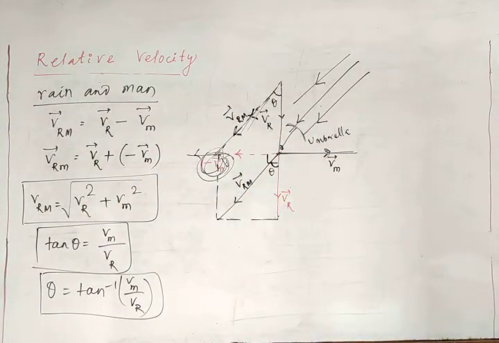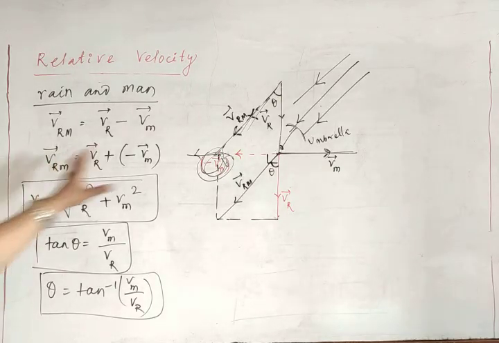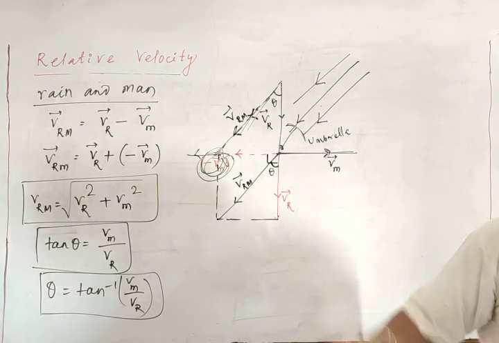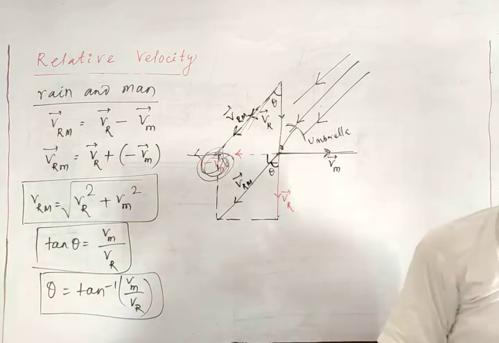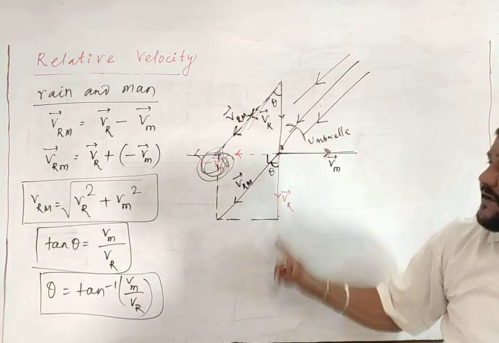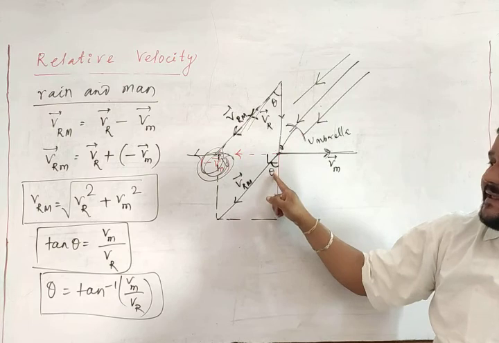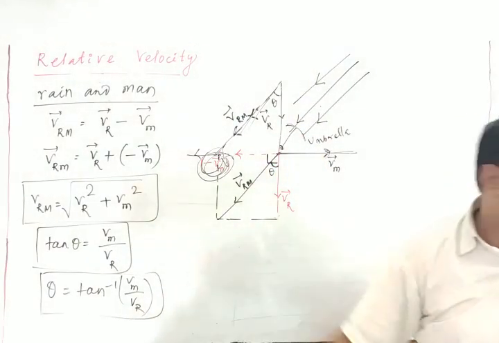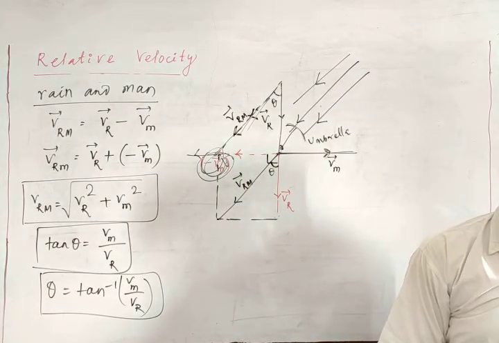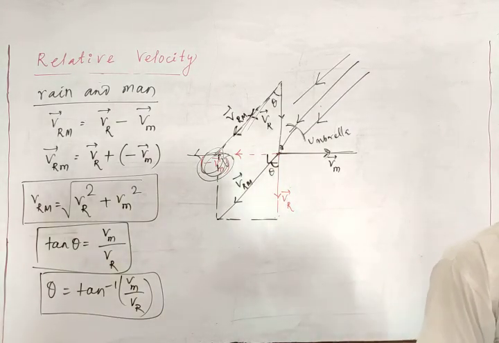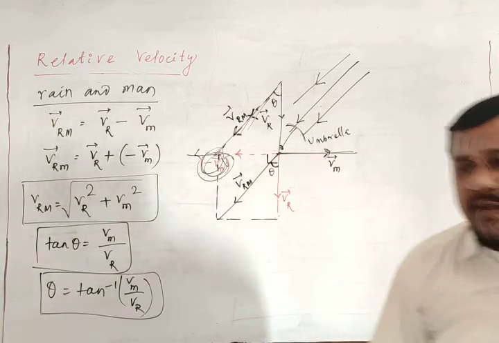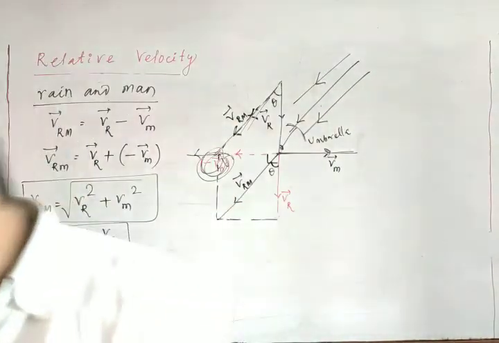So in this way, you can calculate the rain and man problem. We can say that the man should hold the umbrella at an angle of tan inverse Vm by Vr with the vertical. This is the vertical line, and this is the angle. So the man should hold the umbrella at this angle, tan inverse Vm by Vr, to save himself from wetting or the rainfall on his body. So this is about the rain and man problem.